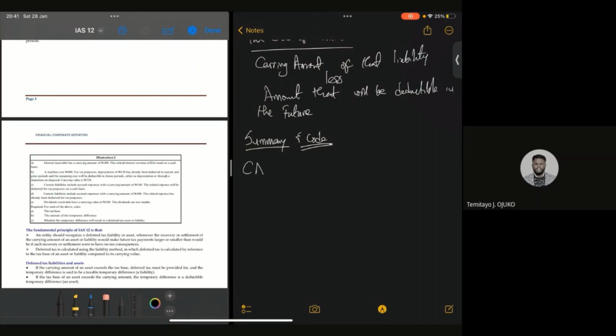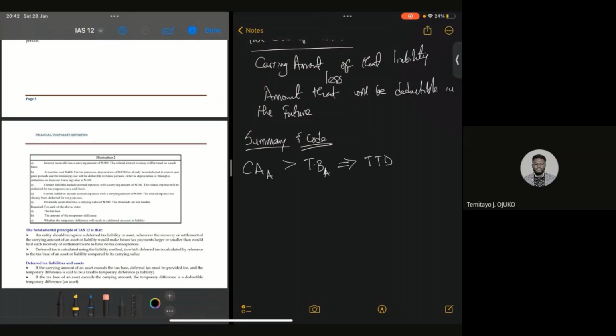When the carrying amount of an asset is greater than the tax base of an asset, now, this automatically leads to taxable temporary difference, TTD. Carrying amount of an asset is greater than the tax base of an asset, it automatically leads to taxable temporary difference.